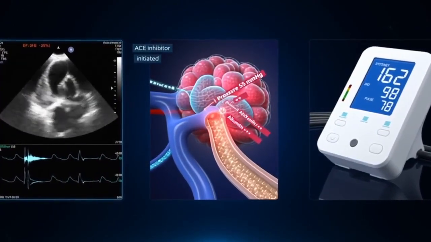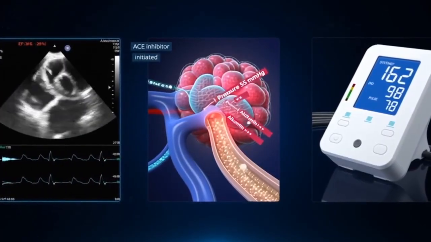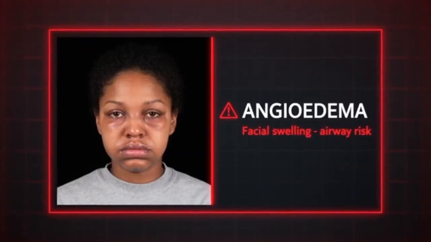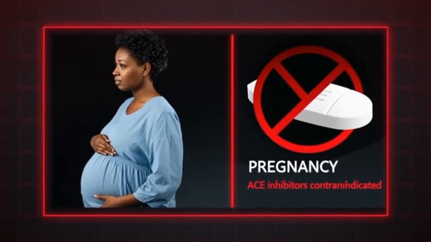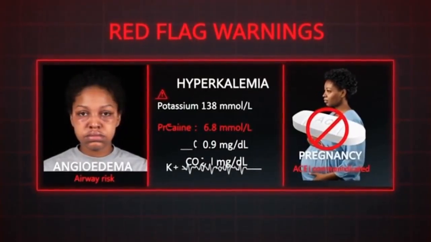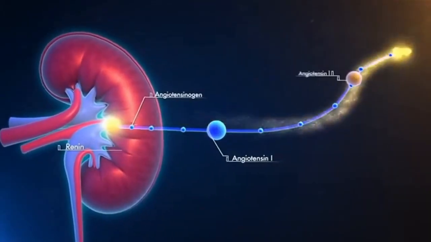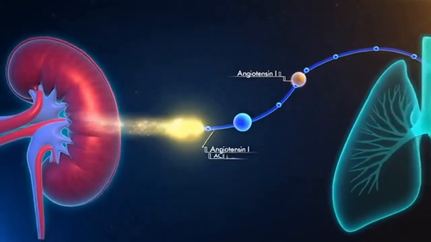Teratogenicity. ACE inhibitors and ARBs are absolutely contraindicated in pregnancy. They cause fetal renal dysgenesis, oligohydramnios, pulmonary hypoplasia, and fetal death. This is a Category X consideration. Always screen for pregnancy before initiating.